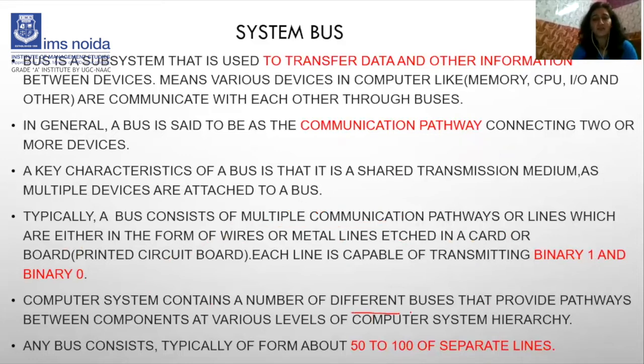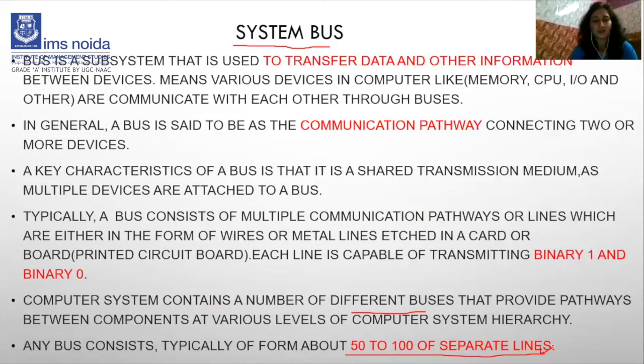But a system bus is not a single bus. System bus means it can be a data bus, a control bus, or an address bus, right? These provide a pathway between the components at various levels of the computer hierarchy. Any bus typically consists of about 50 to 100 separate lines. This is the range a particular system bus can contain.